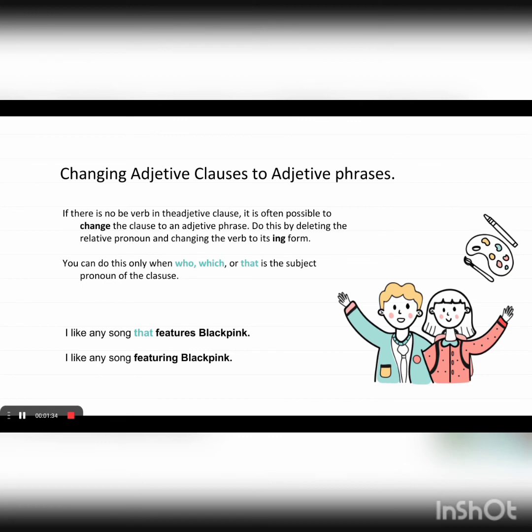Changing adjective clauses to adjective phrases. If there is not a be verb in the adjective clause, it is often possible to change the clause to an adjective phrase. Do this by deleting the relative pronoun and changing the verb to its ing form. You can do this only when who, which, or that is the subject pronoun of the clause. For example, I like any song that features Blackpink. In contrast, I like any song featuring Blackpink.